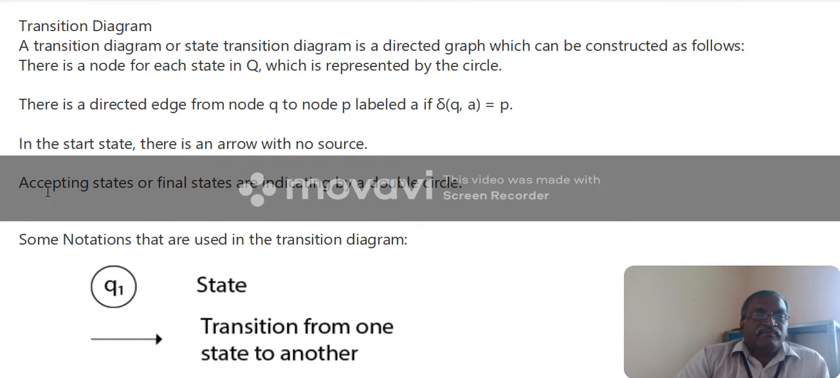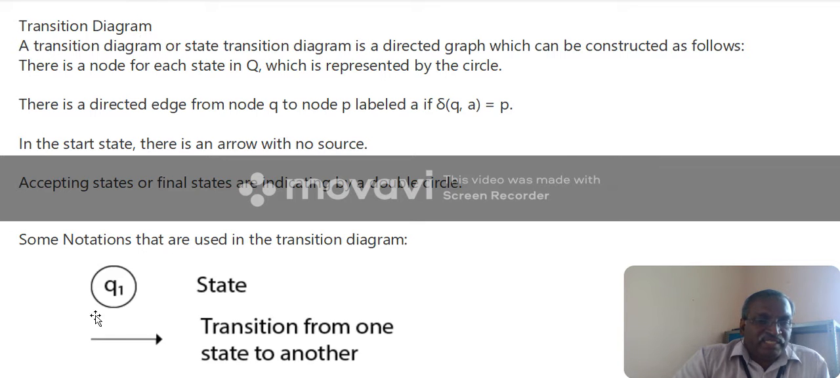What is a transition diagram? A transition diagram is a directed graph which can be constructed as follows. There is a node for each state q, which is represented by a circle. Here I have a diagram. q1 is called a state. The start state has no source with an arrow.